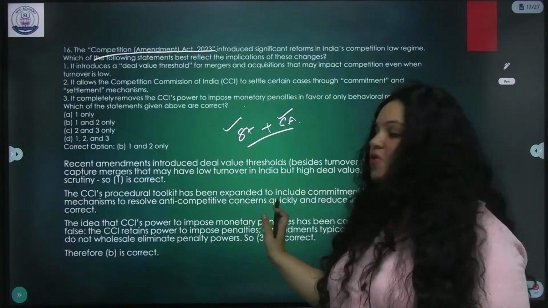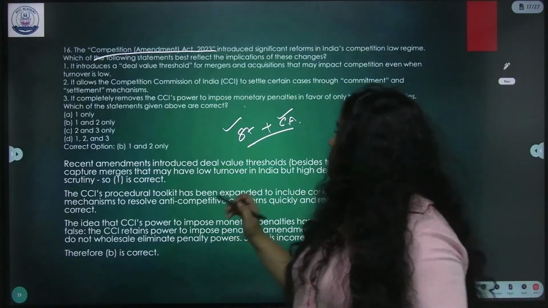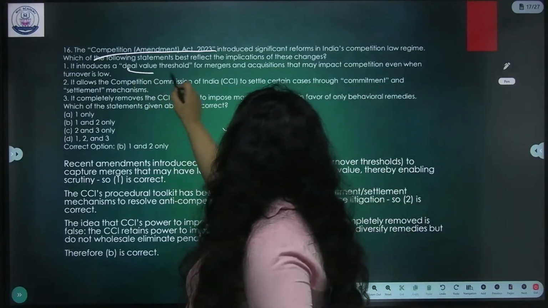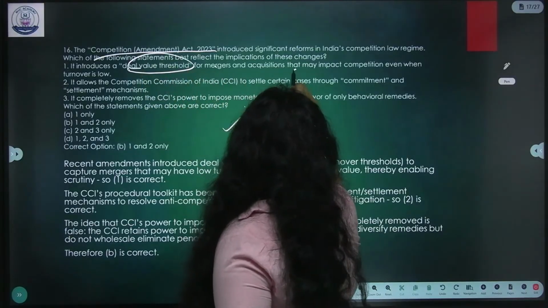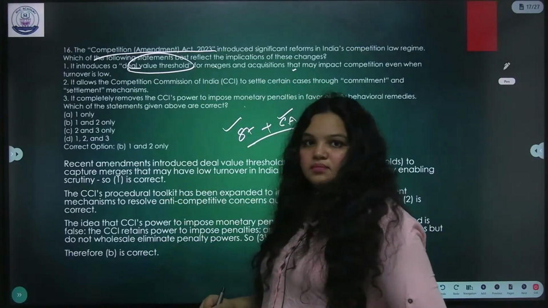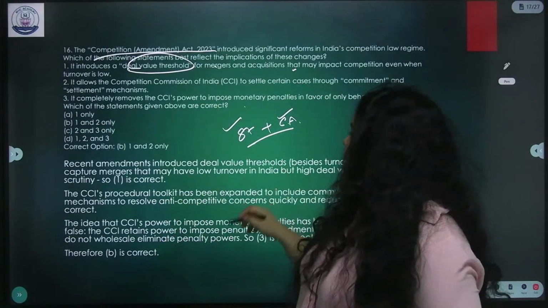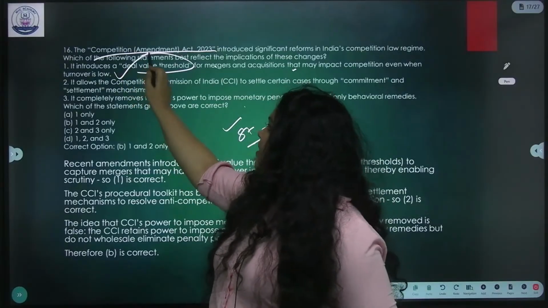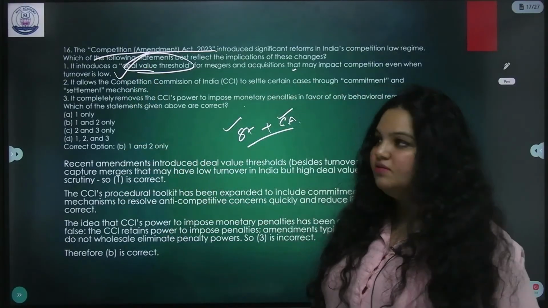Only then you will be able to solve such a question. Okay, so let's solve it. It introduced a deal value threshold for mergers and acquisitions that may impact competition even when turnover is low. True. This is important to rule out shell companies, ghost companies and all that stuff.